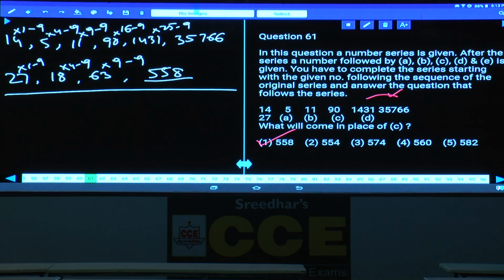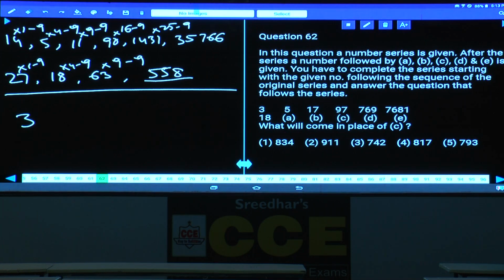Question number 62. What is the question here? The series is 3, 5, 17, 97, 769 and 7681. How many numbers are there?